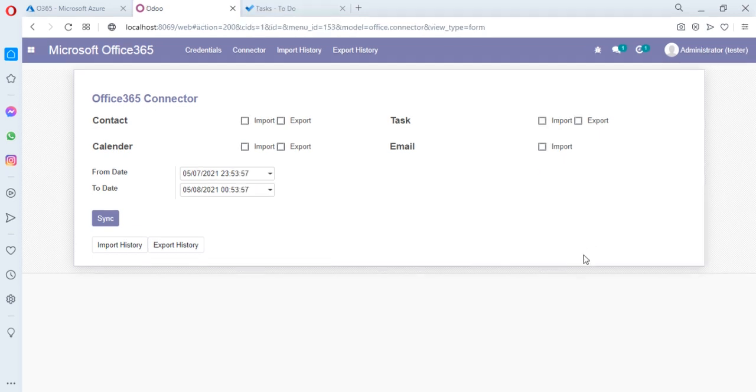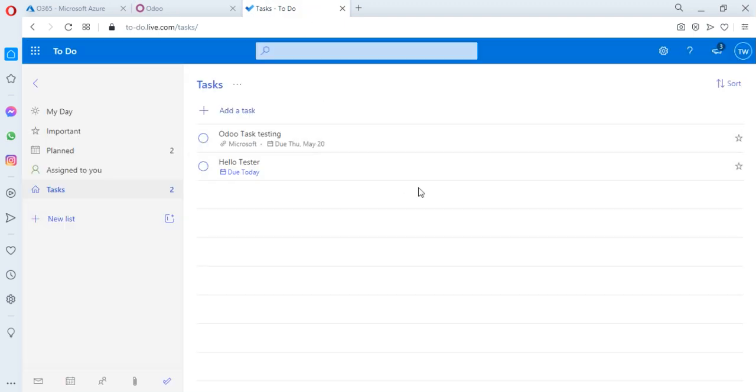Like this account was created, tester-woodsoft at outlook.com. You can create one on the account. So go to the task or To Do. Here there are a few tasks, and we are creating a new one.